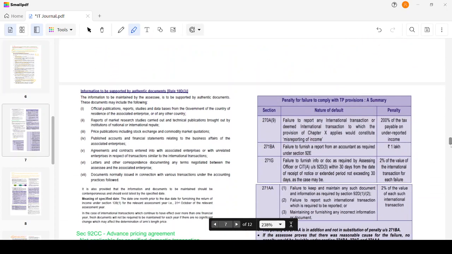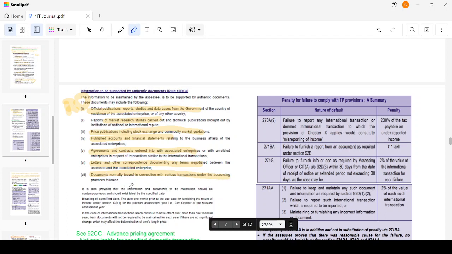Now, information to be supported by authentic documents. Authentic means genuine documents, official publications. These documents include official publications. This is also read only; you have to read it at least once. Reports of market research carried out, price publications in stock exchange or commodity market quotations, published accounts and other financial statements, agreements and contracts entered into with associated enterprises, letters and other correspondence documenting any terms negotiated, and documents normally issued in connection with the various transactions under the accounting practices followed.